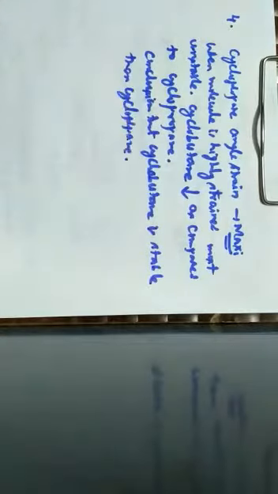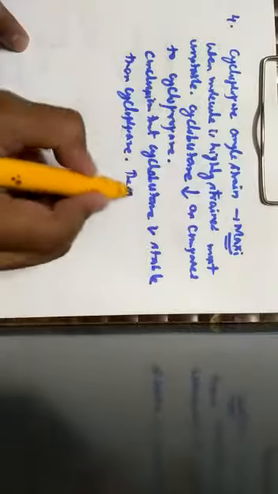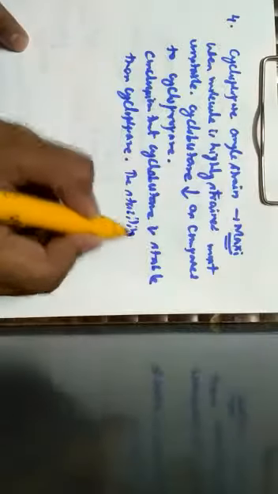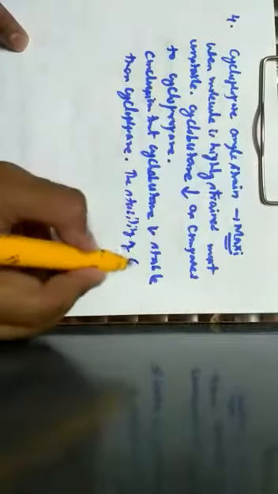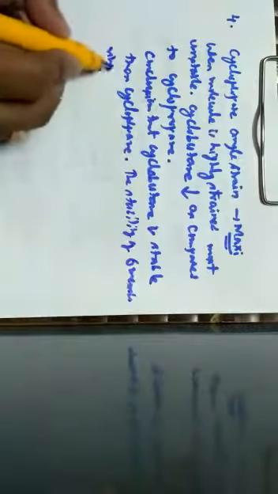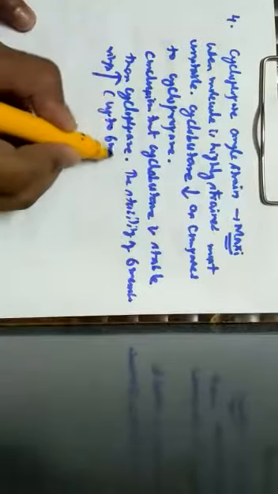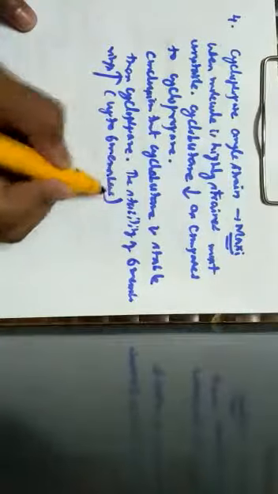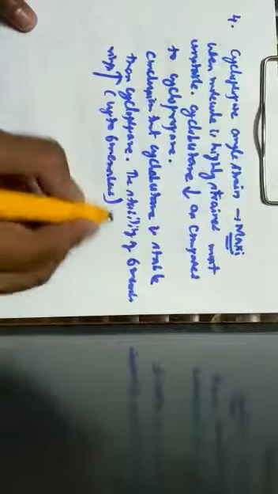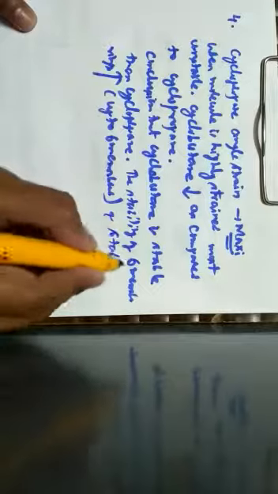The stability of rings increases up to six-membered rings, and the stability decreases from 7 to 11 membered rings.